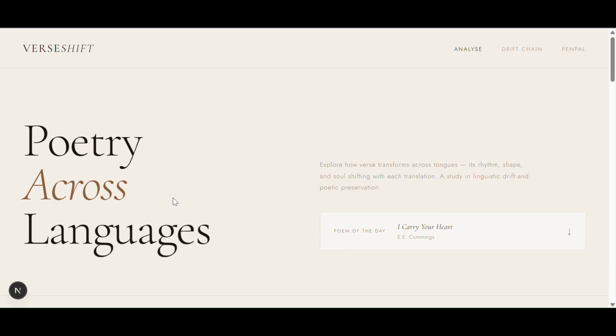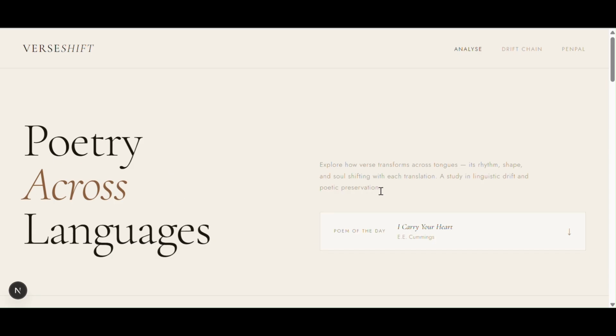The front end is built using Next.js app router, and I've used the Web Speech API for the audio playback, which I will explain in a bit, so users can actually hear how the poem sounds in each language, without needing an external text-to-speech service.